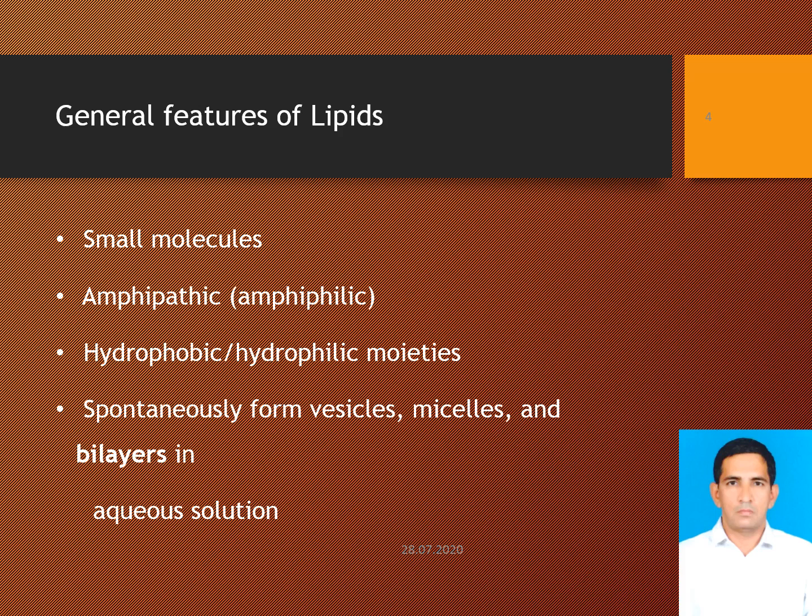An amphipathic molecule is a molecule that has both polar and nonpolar parts. Phospholipids, for example, have nonpolar fatty acid tails and polar phosphate heads.